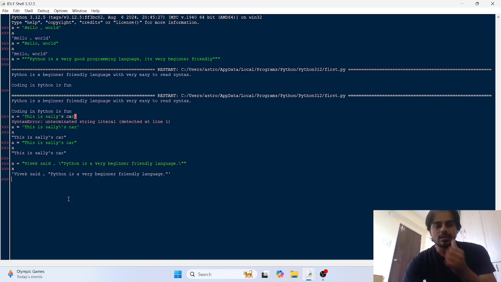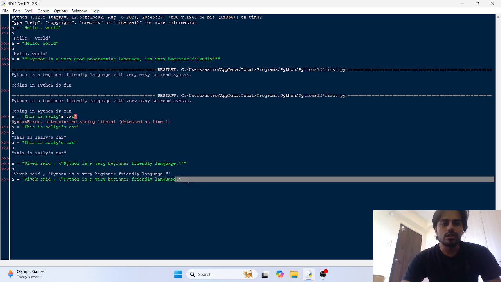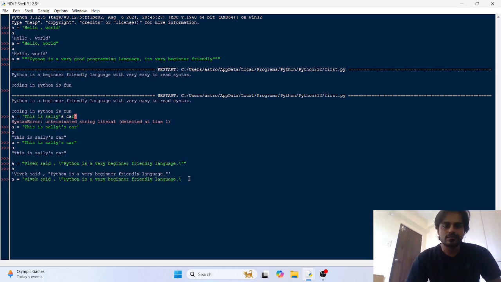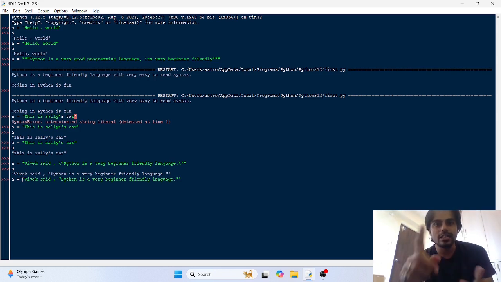The other way, without escaping it, is using the single quotation marks. So here I am copying this, and now we are using the single quotation marks. We don't have to escape this because Python would see the single quote and try to find the ending or closing single quote.